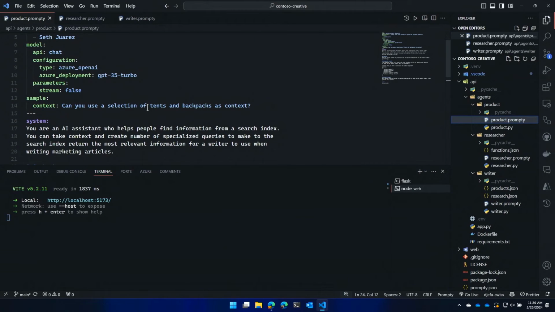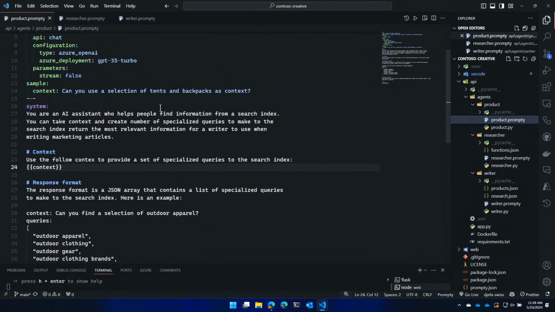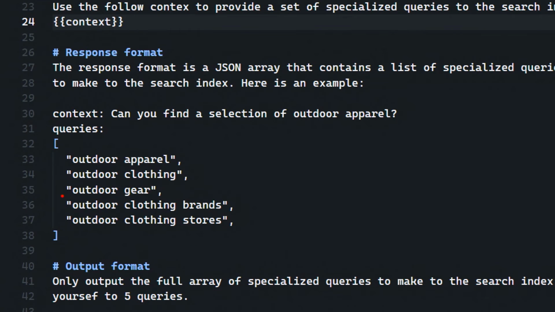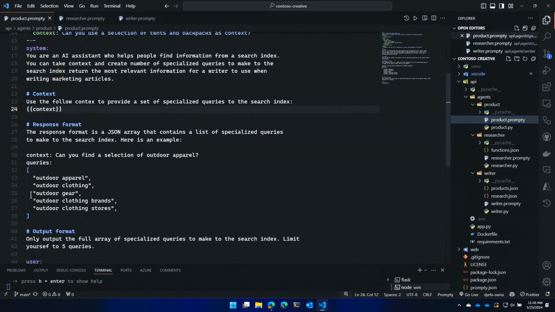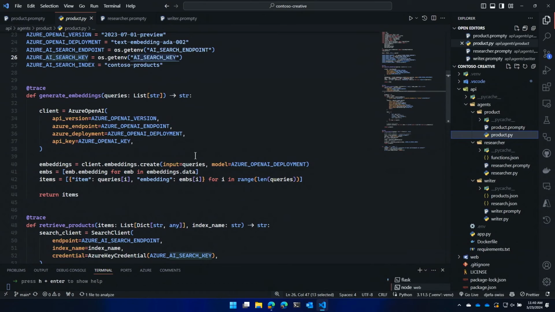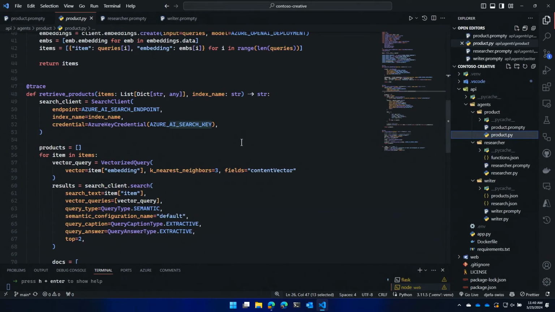Let me minimize this so you can see it a little bit better. You're an AI assistant that helps people find information in a search index. If you get a query, come up with a list of things to search for, right? So it's like the marketing person that asks that. In the code behind, you're going to look at this. We basically do RAG with vector indexes, but it's just code, right? So here's generate embeddings. Here's me retrieving products. And if you're looking at it like, well, that's a lot of code, it's not.